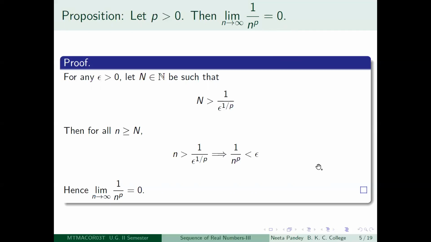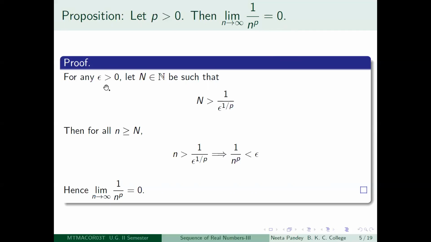Proof is not going to be difficult. Okay, so how do you prove any such limit? For this, we have to take an epsilon greater than 0 and try to find a positive integer N dependent on the epsilon. Okay, so now let us see.